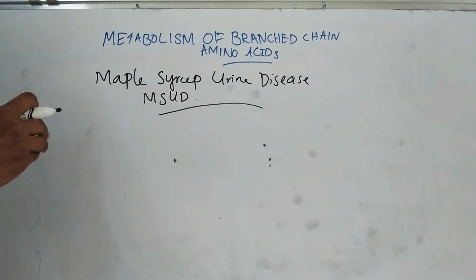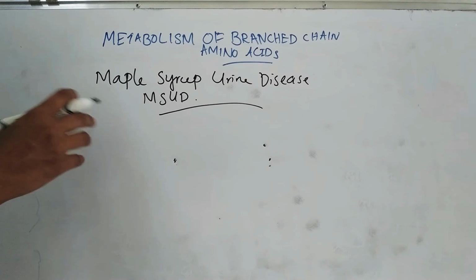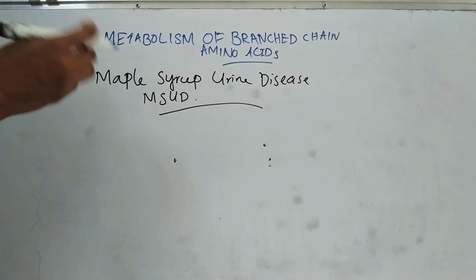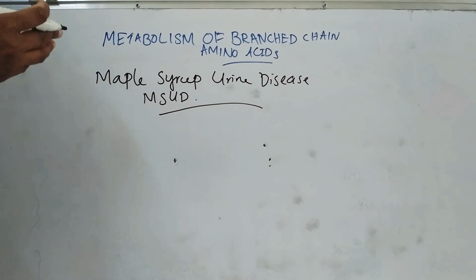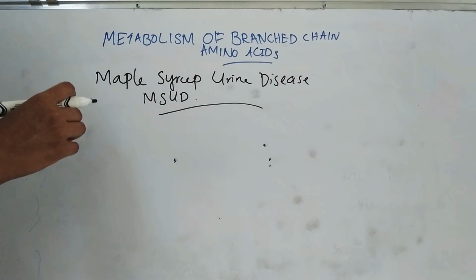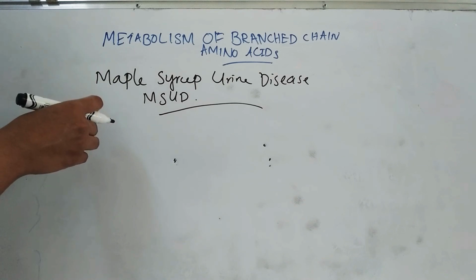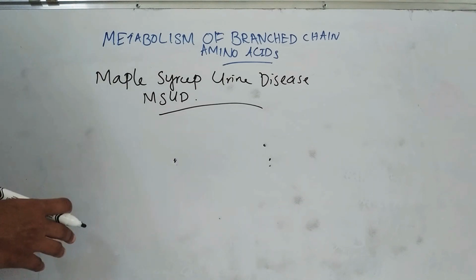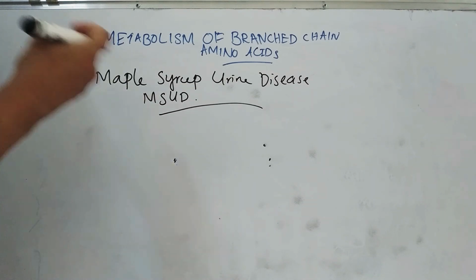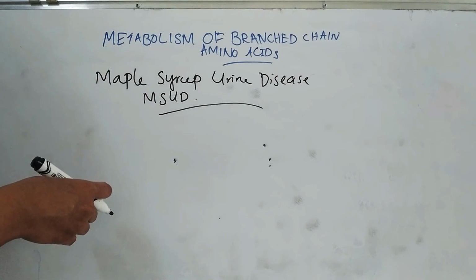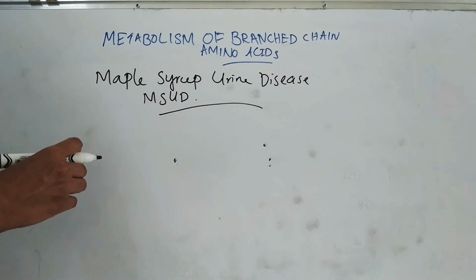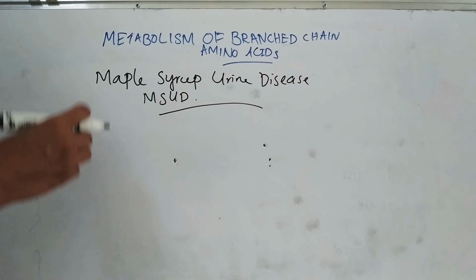This complex catalyzes the second reaction in the common pathway, in which the alpha keto acids are converted to isobutyryl CoA, isovaleryl CoA and alpha methyl butyryl CoA.